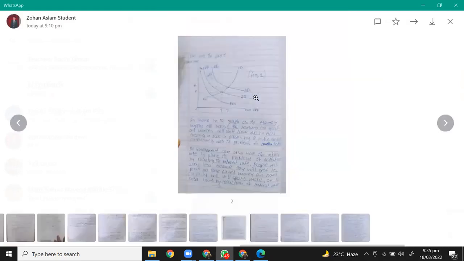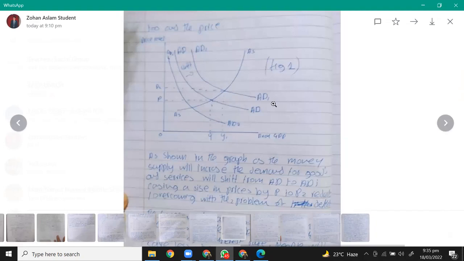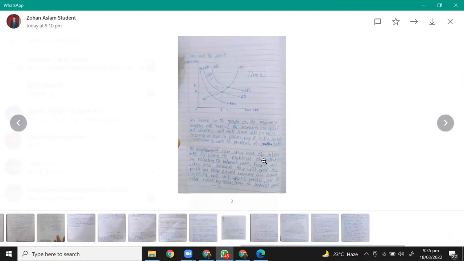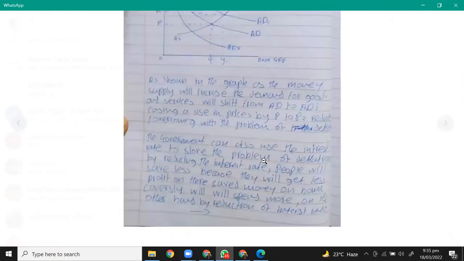Moving forward, then he has made a graph. So he has shown that aggregate demand will increase when money supply increases, right? That's what he wanted to show: the higher the money supply, meaning more loans being issued, the more aggregate demand, and therefore higher aggregate demand would mean a rise in prices. As shown in the graph, as the money supply increases, the demand for goods and services will shift from AD to AD1, causing a rise in the prices from P to P2, solving the problem of deflation.